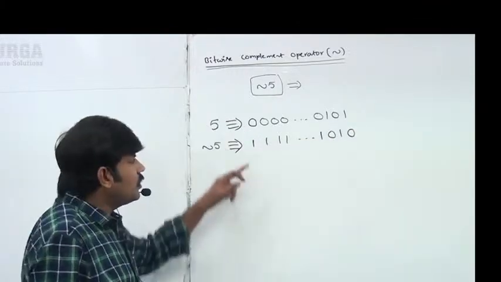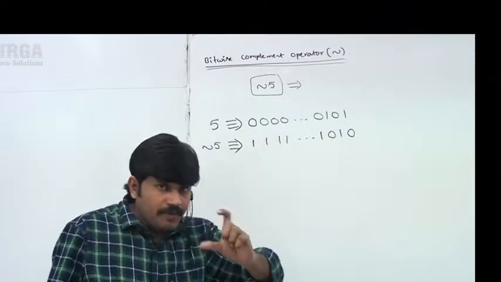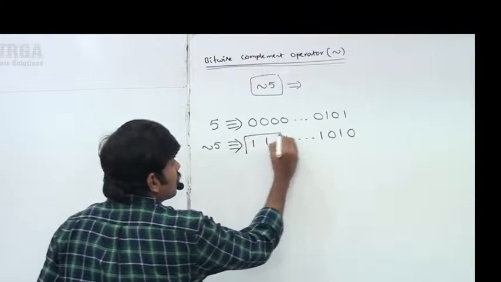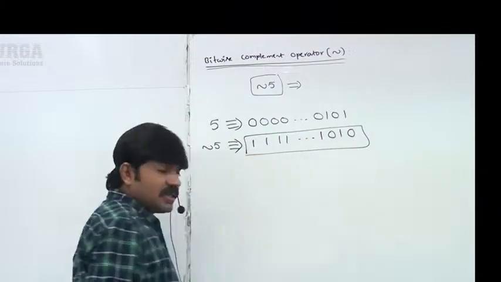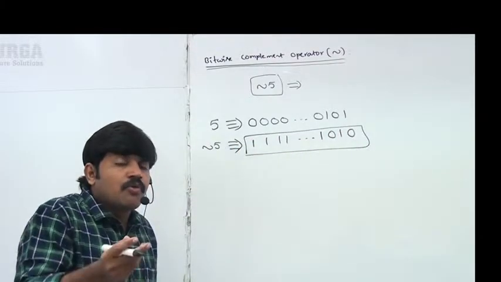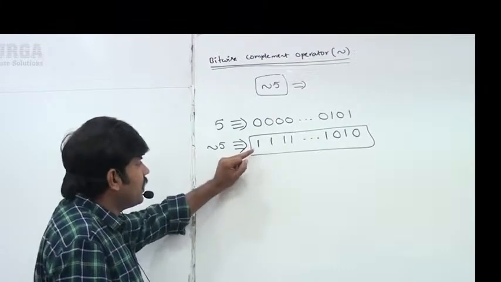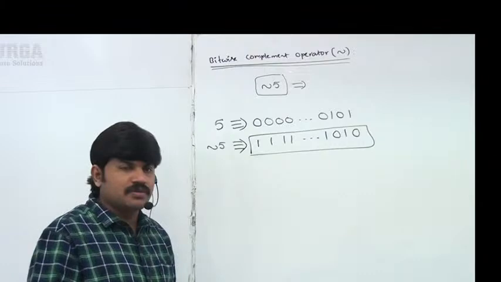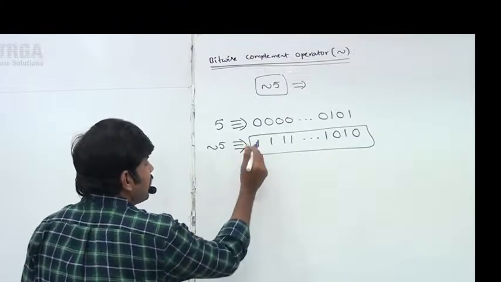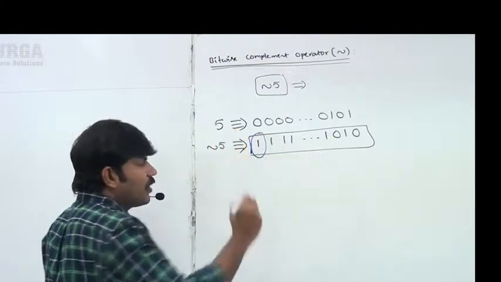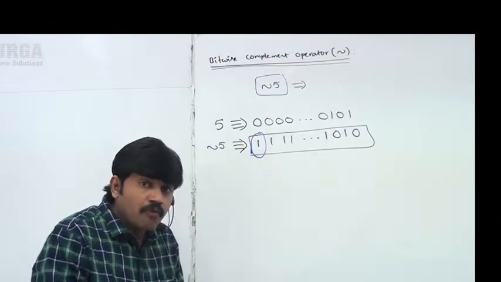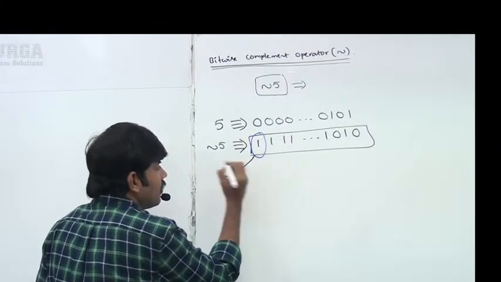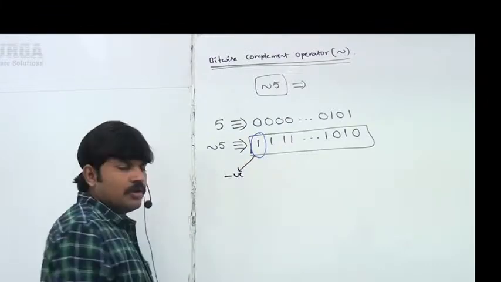Zeros and ones are flipped, meaning interchanged. This is the value we get. Now, what is the value represented by this number? What is the most significant bit? 1, and 1 means negative number. So the result is a negative number.